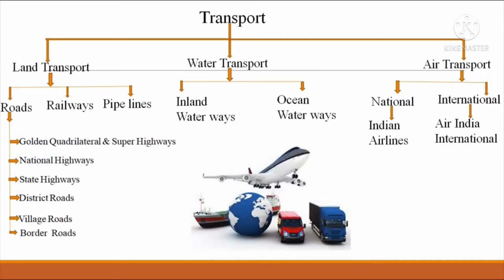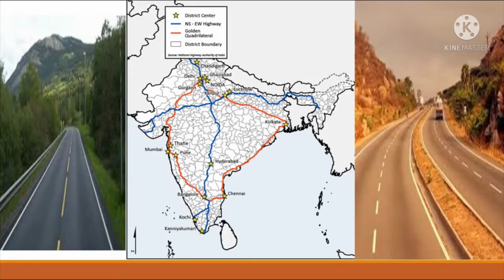Another one is the super highways. There are 2 super highways. One is the north-south corridor, from Srinagar to Kanyakumari.